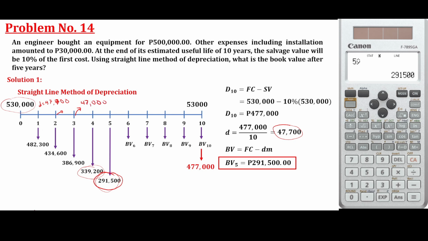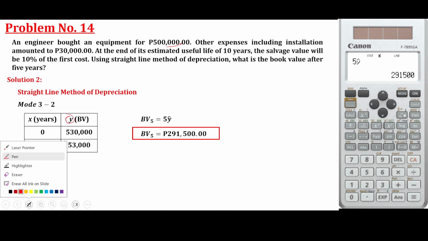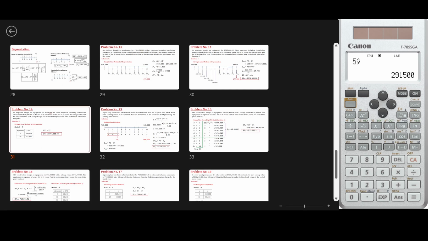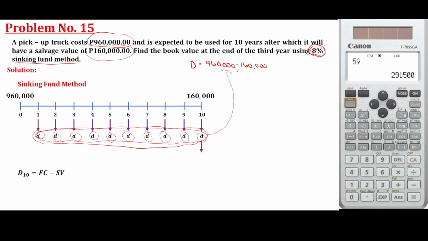Okay? It is almost the same with the sinking fund method. However, we are now going to consider the interest, meaning almost the same with the annuity. Okay? So let's solve first the total depreciation, or the total of this small equal depreciation every year.